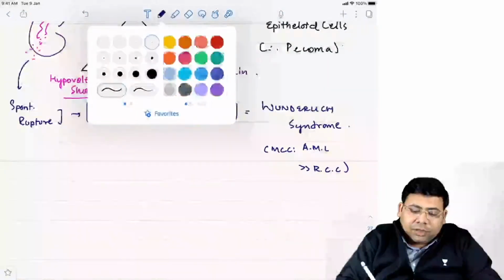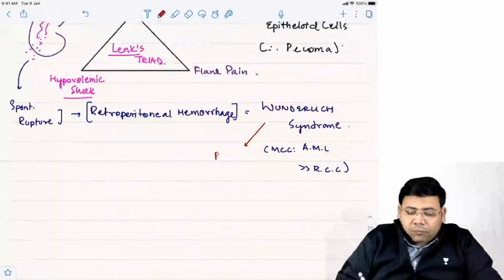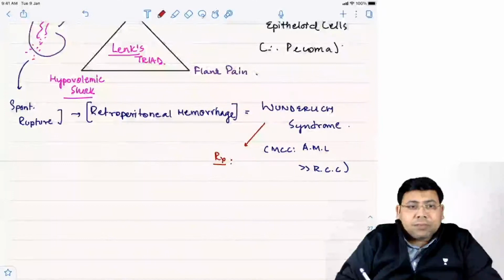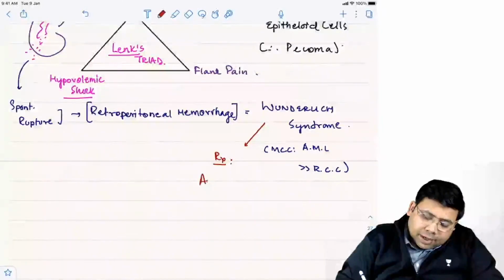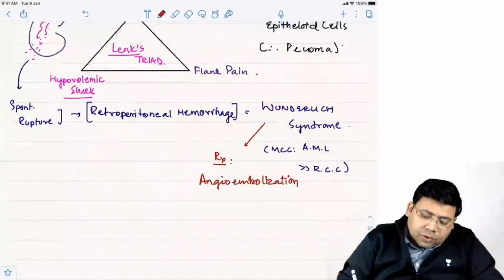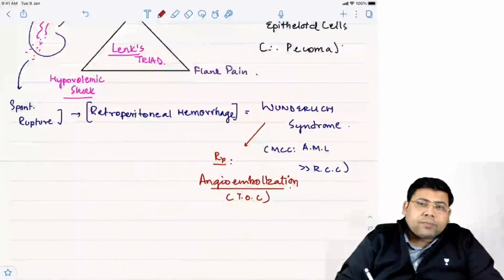One more important thing, what is the management of Wunderlich syndrome? What is the treatment of Wunderlich syndrome? The treatment of Wunderlich syndrome is angioembolization. Angioembolization is the treatment of choice.